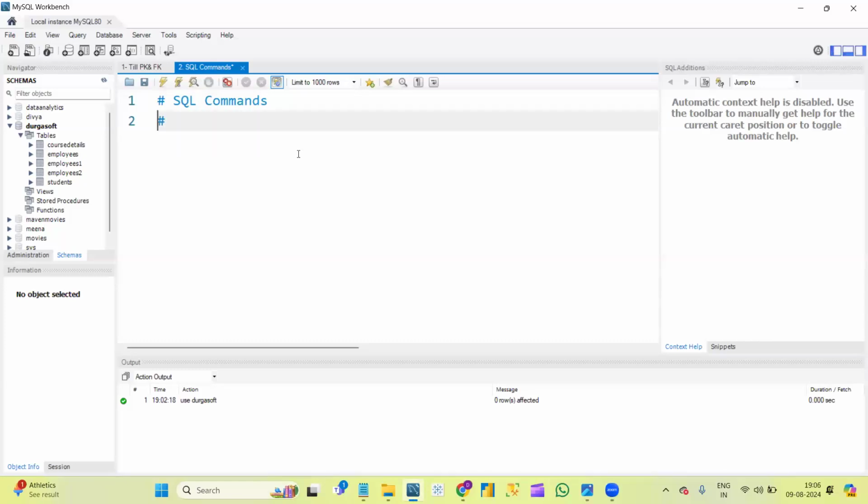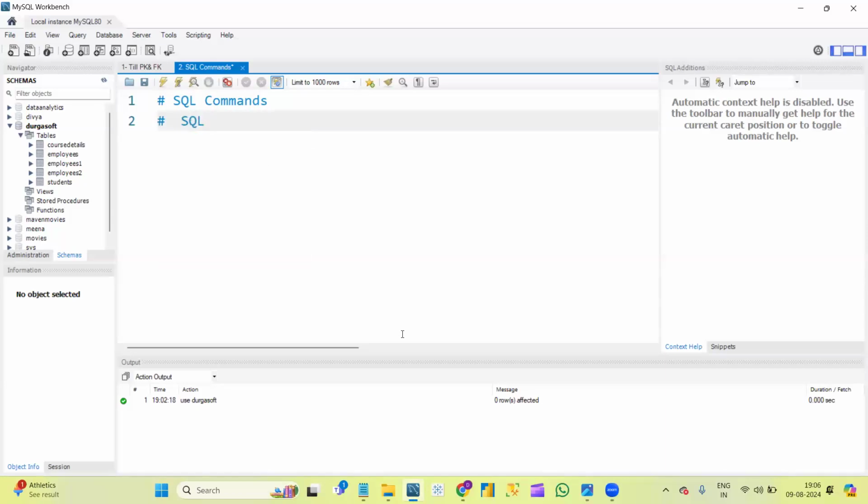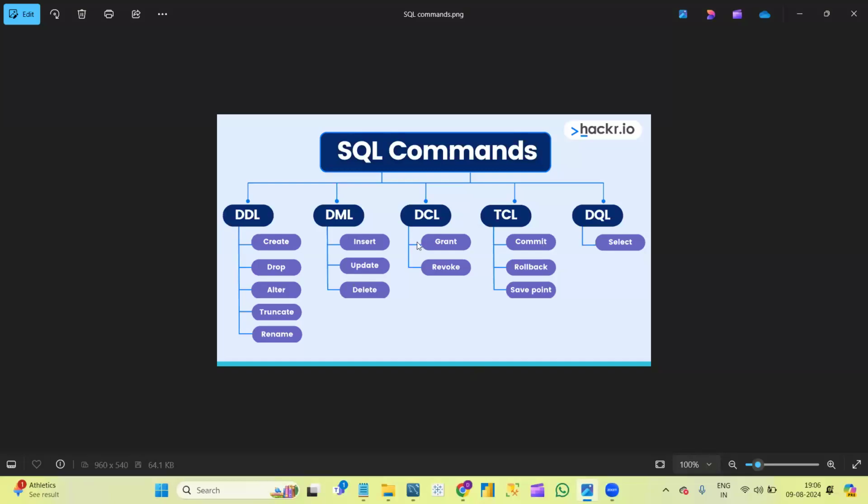As I said, SQL commands. Ma'am, could you please show the image again? Actually, I was just writing. Okay, no problem.